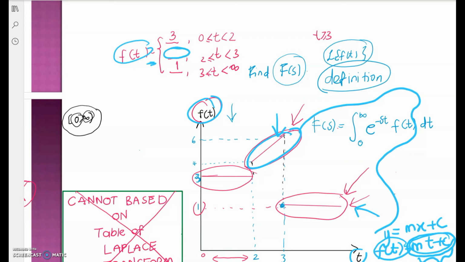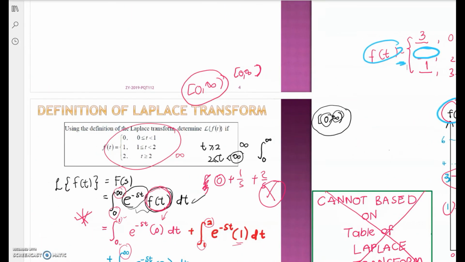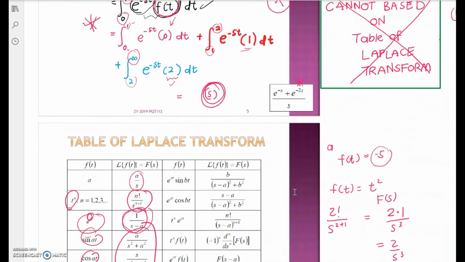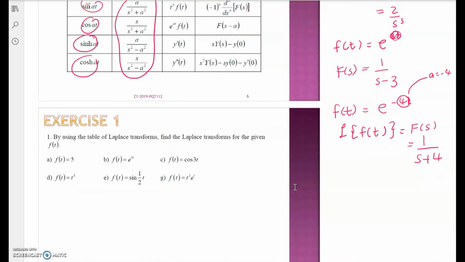How to get m and how to get c is your task. If you have any problem with how to get this, try to discuss with your friends, or otherwise you can reach me at any time. Inshallah, I will try to help you. Please do exercise 1 here. This one is very simple. I hope that you can do it.